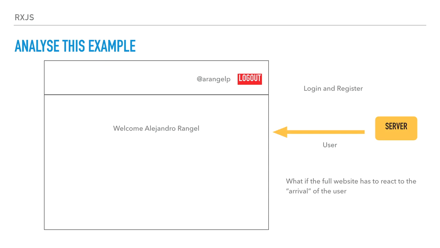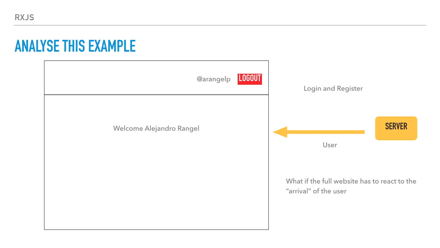With reactive programming, this is one of the easiest cases to solve, because every area of the website, even if there are different codes and different modules, can subscribe to the arrival or the change of the user object and then react differently in different areas of the application. So this is where the reactive programming, the React word, comes.